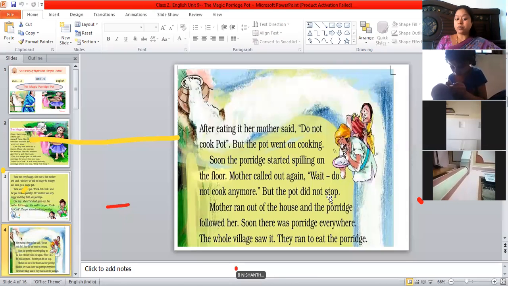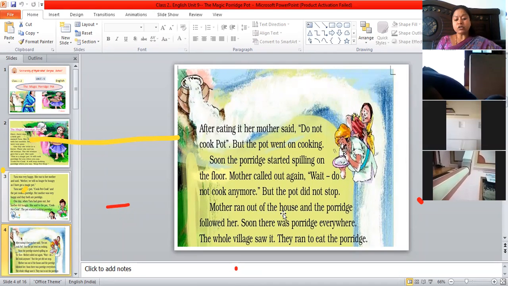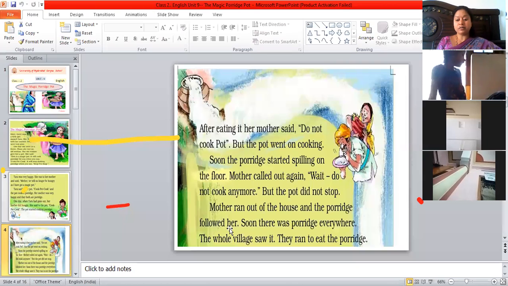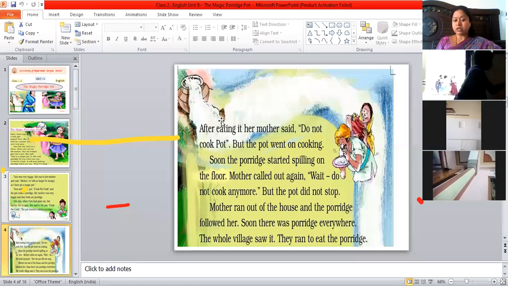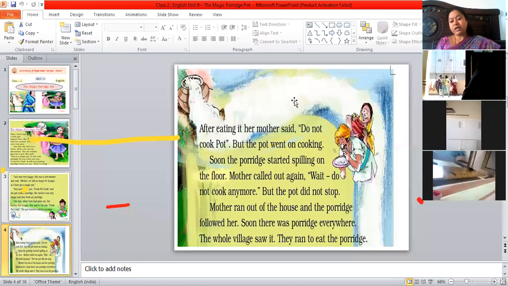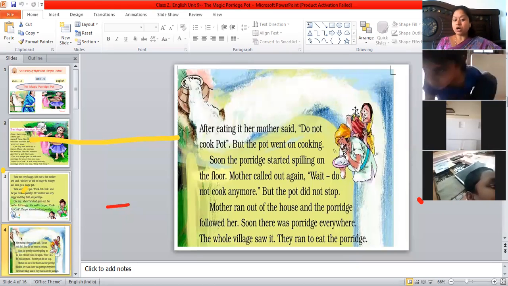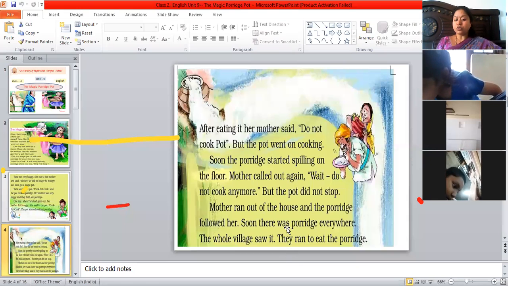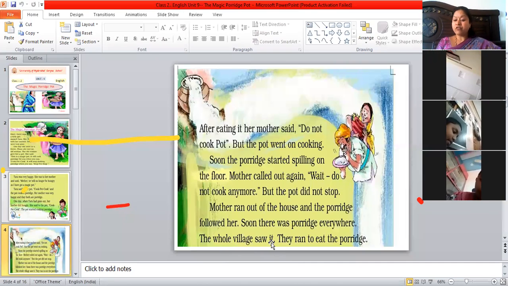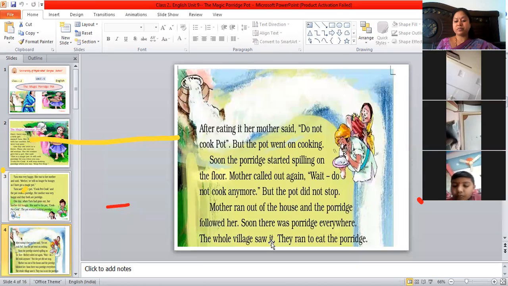But the pot did not stop. Mother ran out of the house and the porridge followed her. So what happened? The porridge didn't stop cooking. The porridge spilled on the floor. It went outside the house also. So mother also followed the porridge outside the house. Soon there was porridge everywhere. The whole village saw it. Everywhere means what? It went into the streets also, into others' houses also. So the village was filled with porridge.